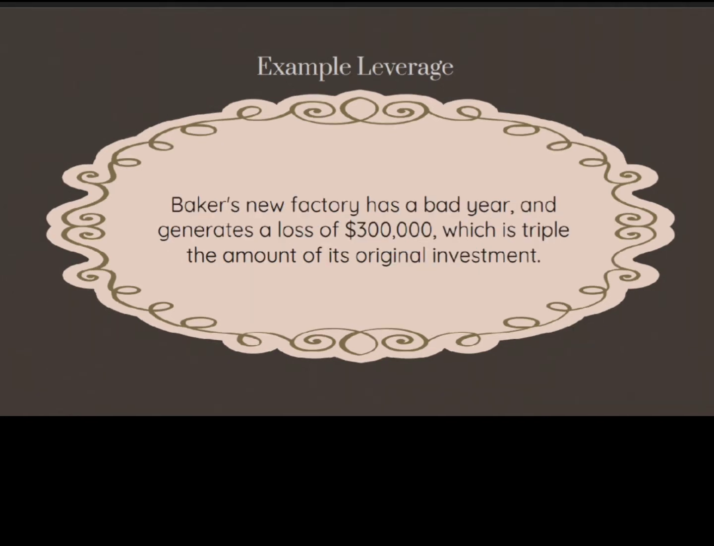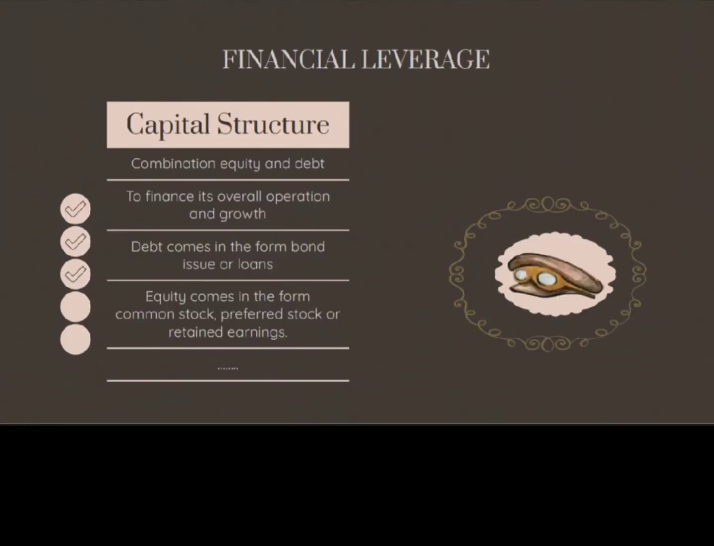The example here says that Baker's new company has a bad year and generates a loss of $300,000, which is triple the amount of its original investment. That's why this method is risky, because it has a higher risk. Remember, higher risk, higher return, but also higher loss too. Then we go through the capital structure.